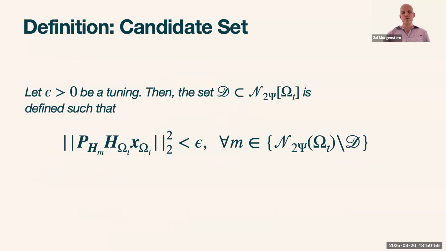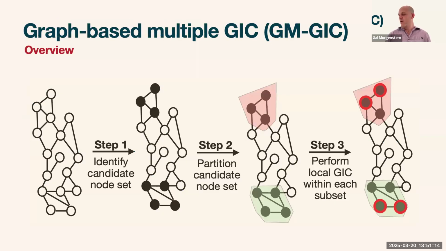And we even want to add a bit more control. We define the set D, which is a subset of the 2ψ order neighborhood of Ω_t, and it includes only elements with meaningful information on the filtered signal. So that's pretty much it.